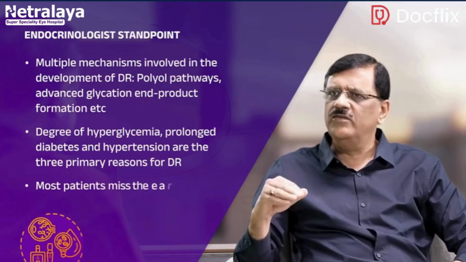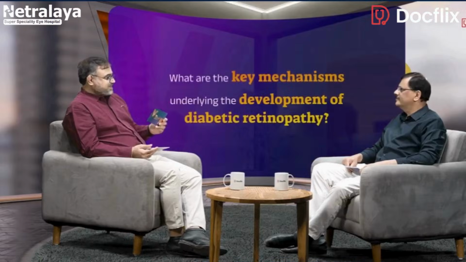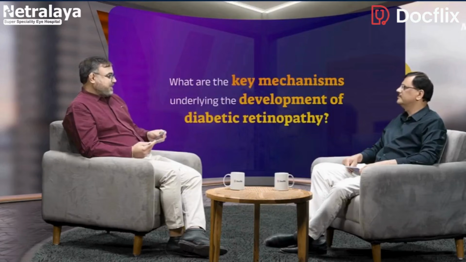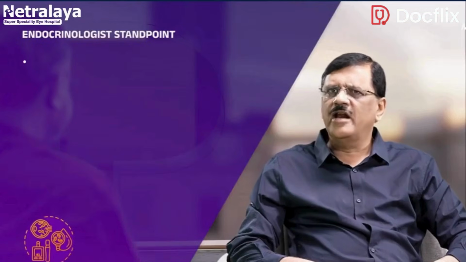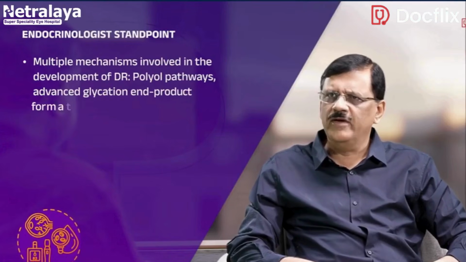Unfortunately, most of the patients miss the early diagnosis, and that's why they'll end up into problems. Let's discuss the underlying mechanism of diabetic retinopathy. Well, Dr. Path, there are multiple mechanisms. One is the advanced glycation pathway, the polyol pathway, and several other mechanisms. But let us not go into the pathophysiology, but what are the important things which cause diabetic retinopathy?